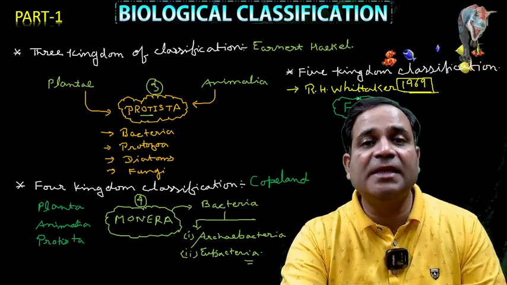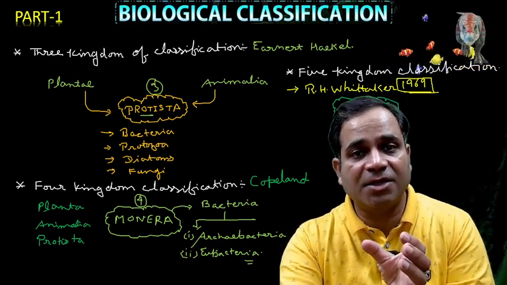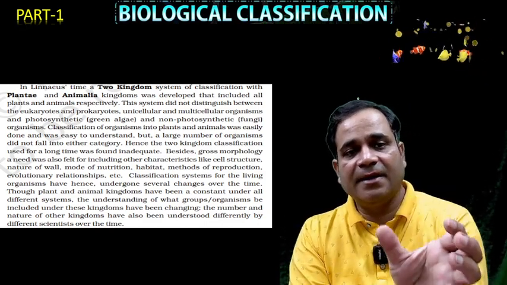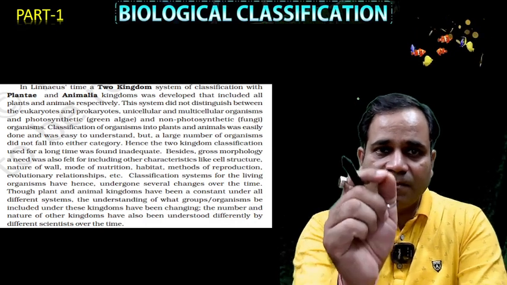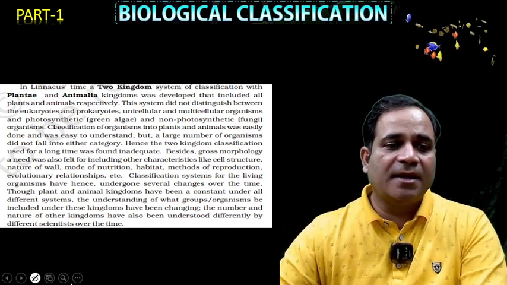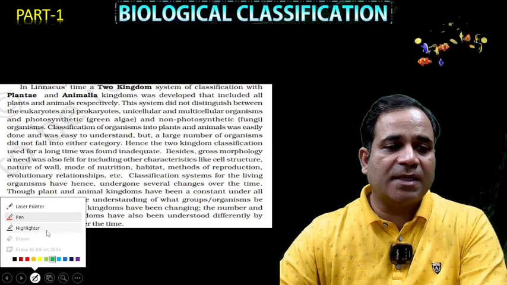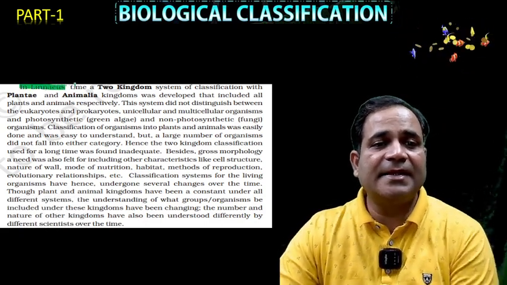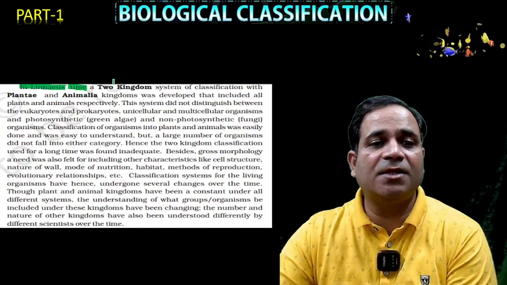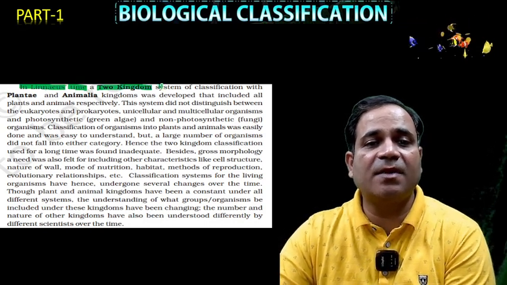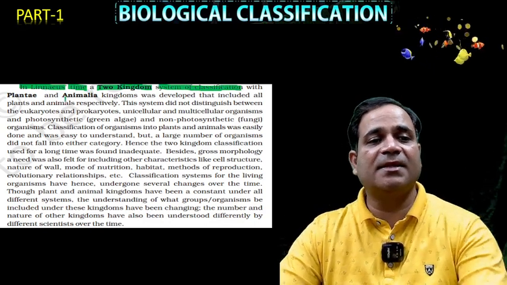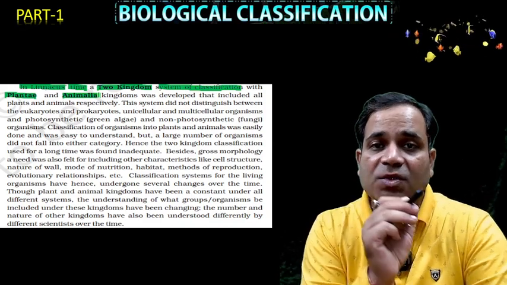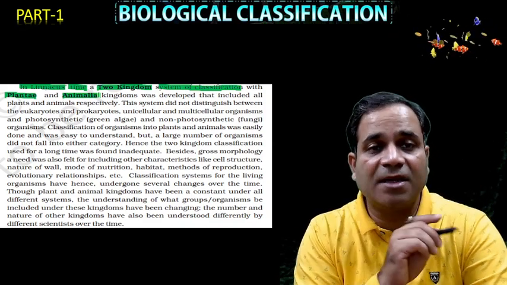Now it is time to see what is given in NCERT. Check each and everything given in chapter 2, Biological Classification, my dear. Check first what I'm going to see: Linnaeus's time, the two kingdom classification, two systems of classification, that is with Plantae and Animalia. Whatever I told in the previous slide, now check here, that is given in your NCERT, my dear.